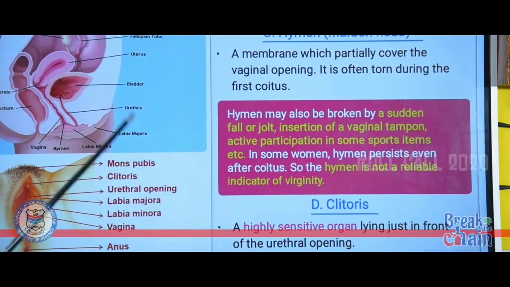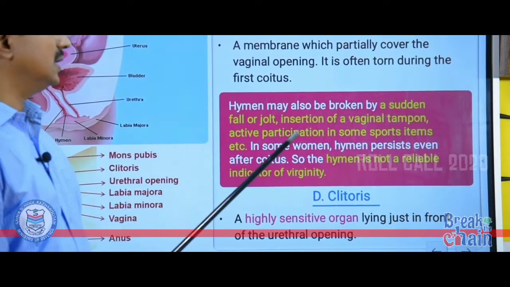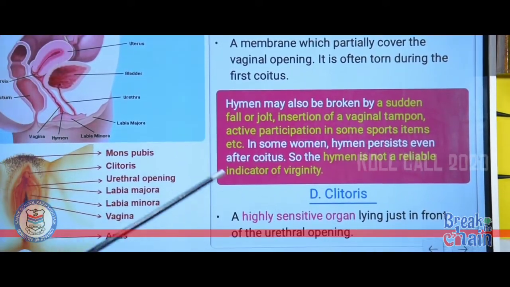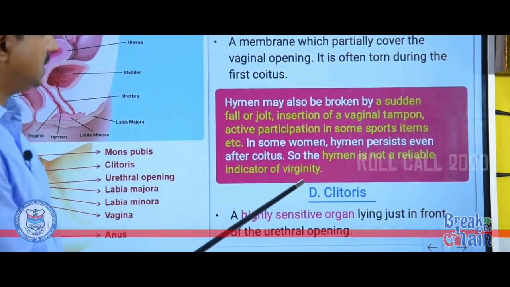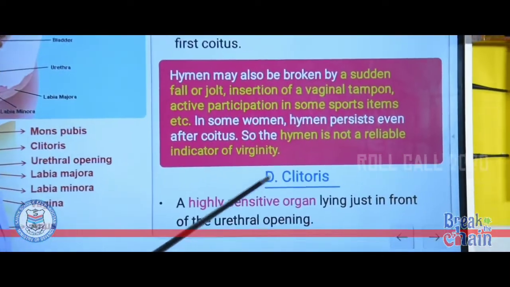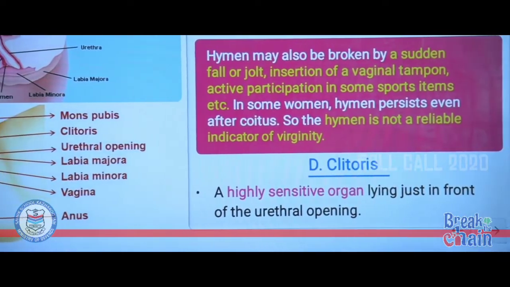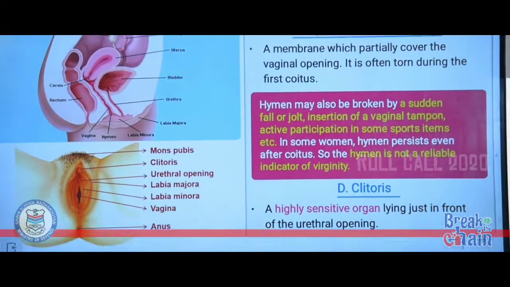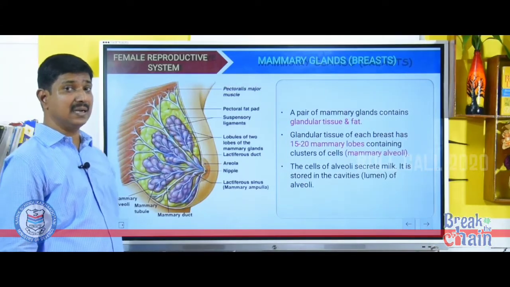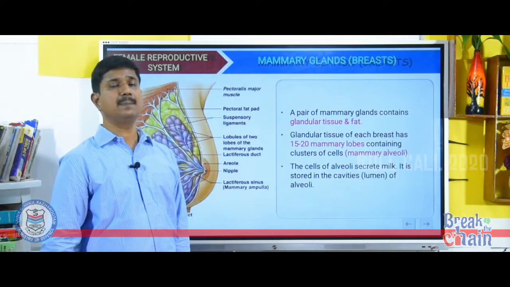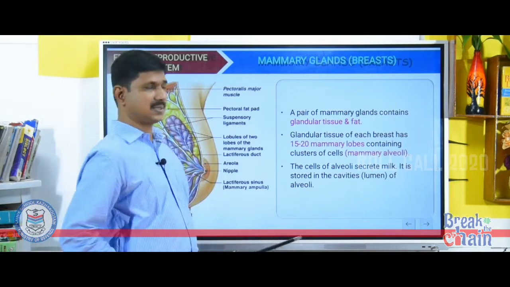Next one is clitoris. Clitoris is a highly sensitive organ lying just in front of the urethral opening. Next, mammary glands. The pair of mammary glands can also be considered as a part of female reproductive system. Mammary glands also called breast.